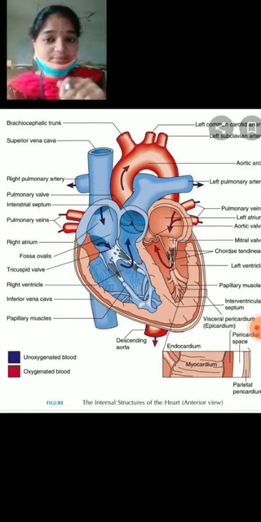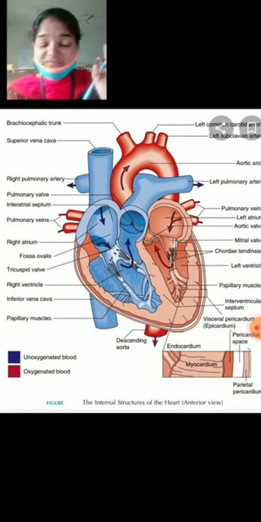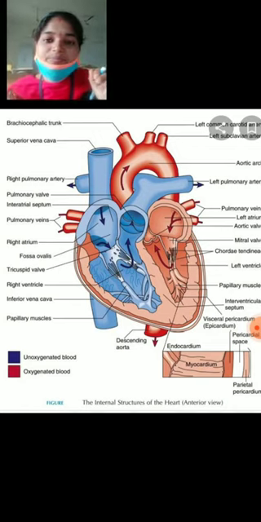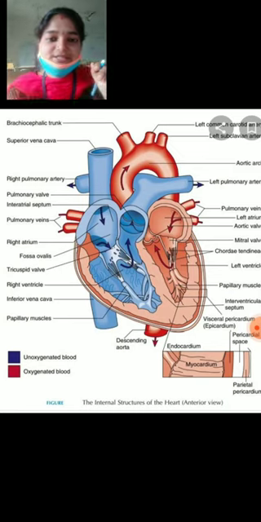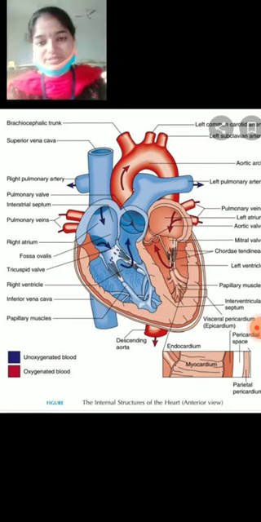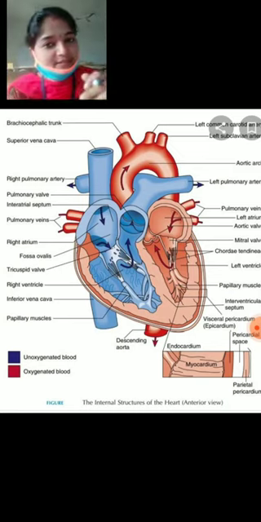Next, the ventricles, the lower chambers. The two chambers present at the bottom of the heart are called ventricles. The ventricles are thick walled and larger than auricles.